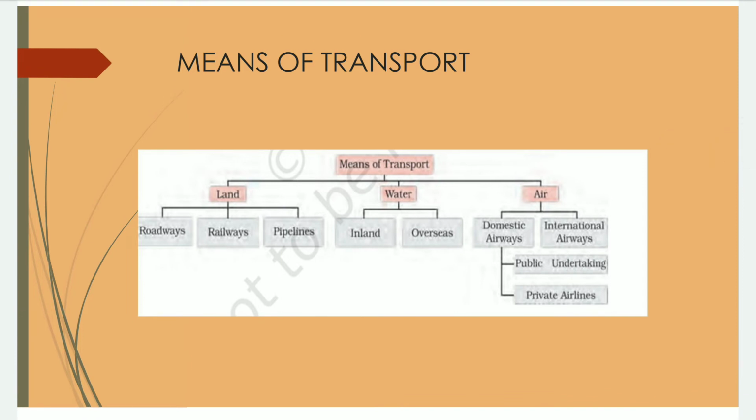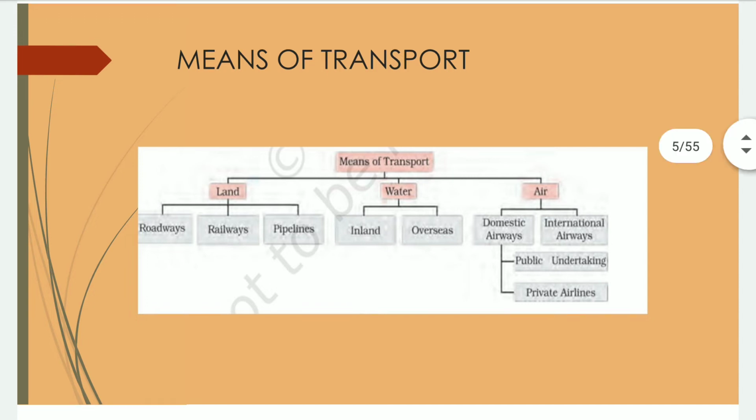So we divided the means of transportation in three ways. One is land transportation, water transportation, and air transportation. Land transportation is again subdivided. In land transportation we have roadways, railways, and pipeline. Water transportation: inland waterways and overseas waterways.